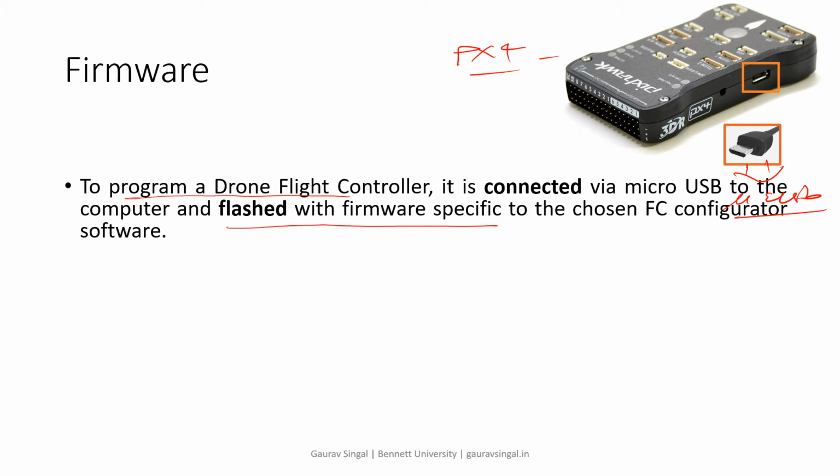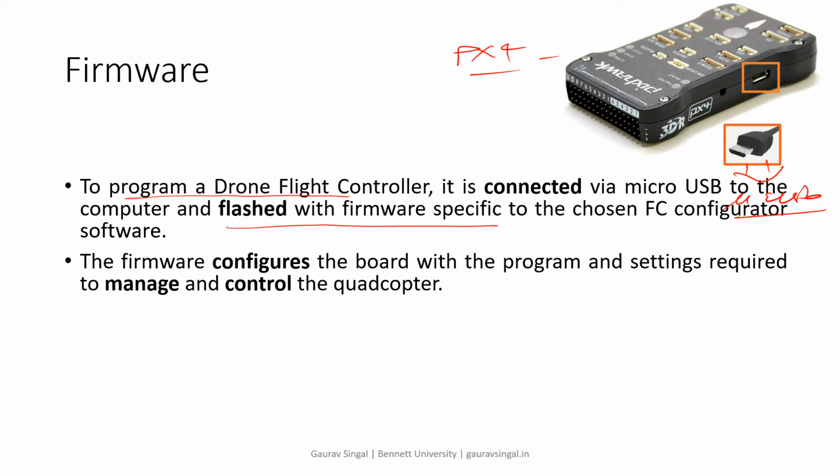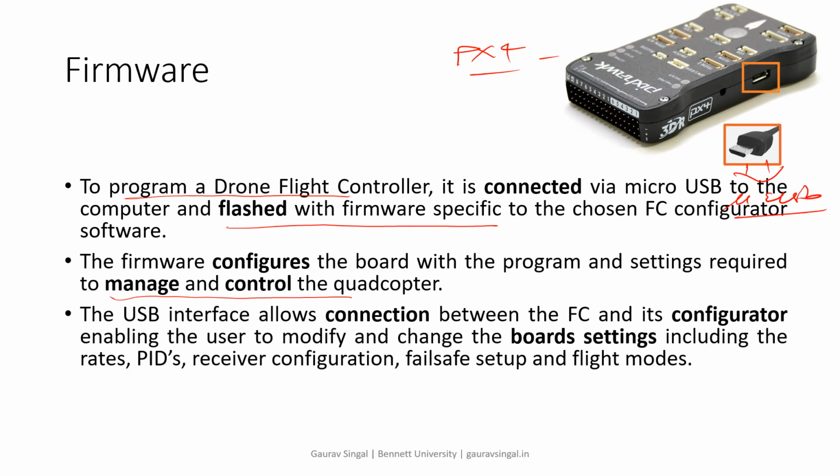There are multiple software options available. With the help of a configurator, we can upload or flash the firmware in the flight controller. The firmware configures the board with the program and settings required to manage and control the quadcopter. So basically, with this firmware we can see what inputs are coming on this board, and with these inputs what tasks we have to perform, how to manage and control the quadcopter. The USB interface allows connection between the flight controller and its configurator.